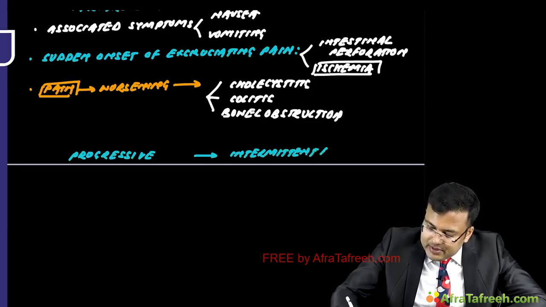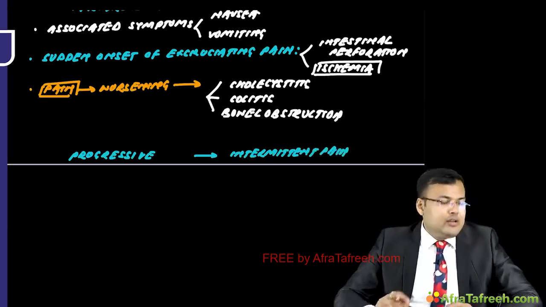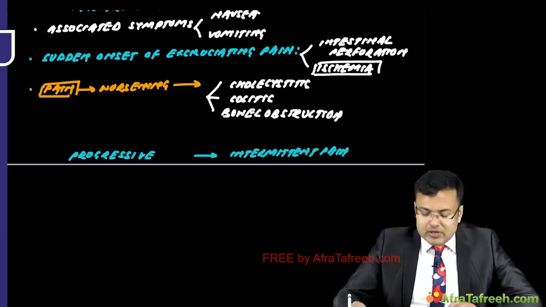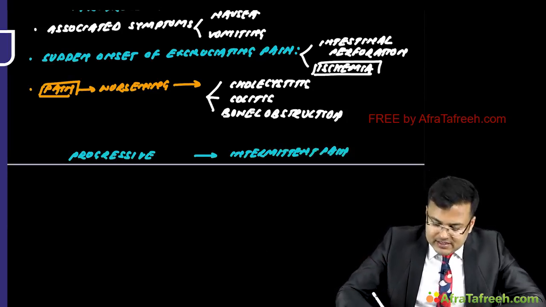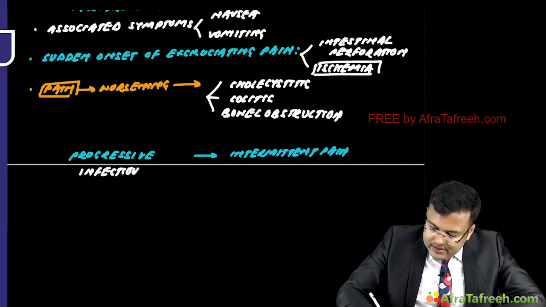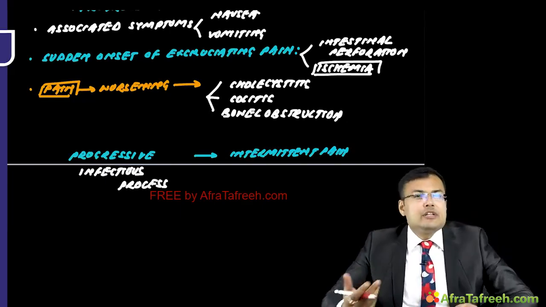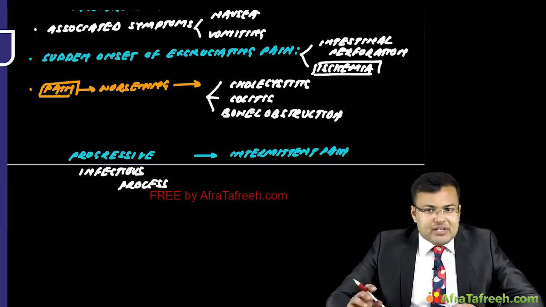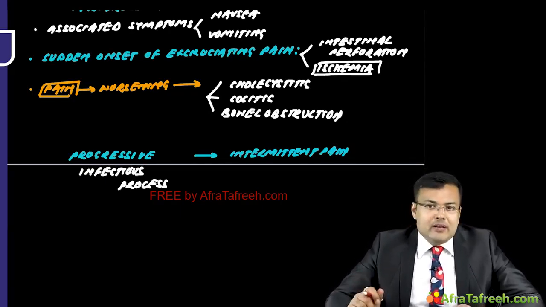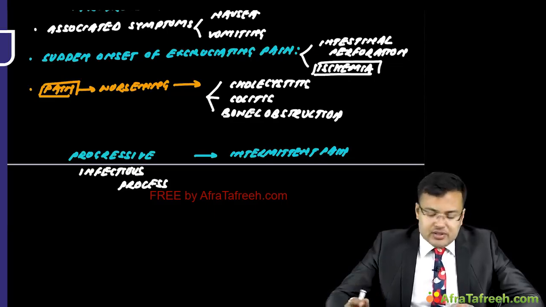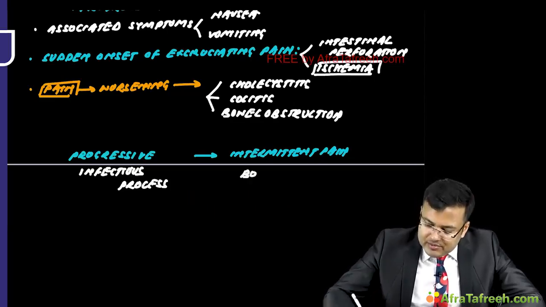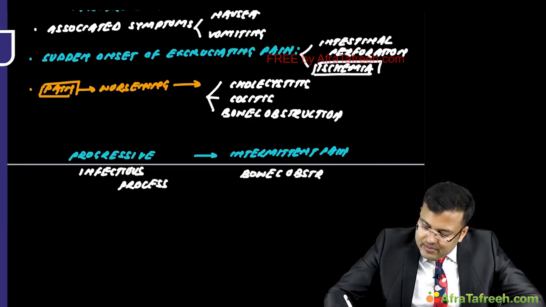Clear? See the examples. Imagine there is an infectious process. If it's an infectious process, there is progressive pain because of worsening of pain. And if the patient is having spasmodic colicky pain associated with bowel obstruction, the patient will be having spasmodic colicky pain.